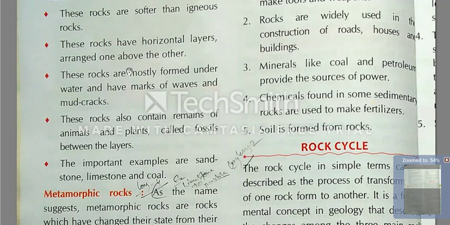You can see many lines and designs, and this lining or designing is caused by waves and mud cracks.